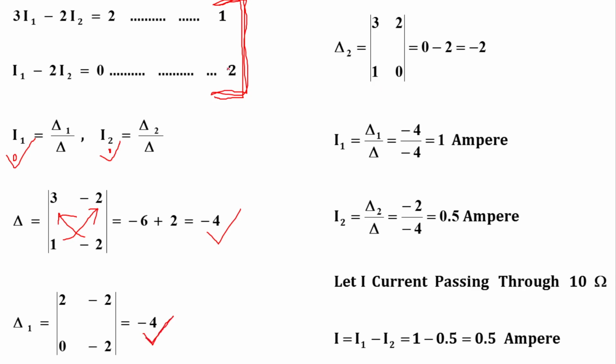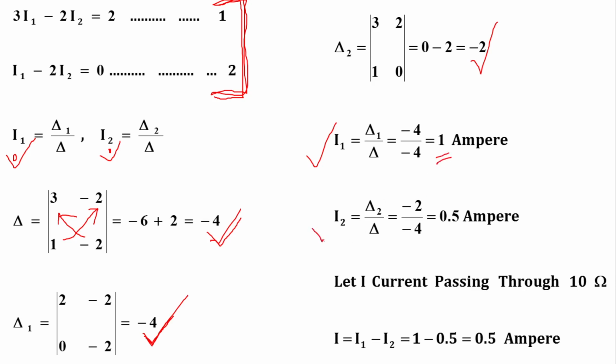And for delta 2 we have to replace the second column of delta with the constant. So delta 2 is equal to 3210. So 0 minus 2 is equal to minus 2. So I can write I1 is equal to delta 1 by delta, and that is equal to minus 4 upon minus 4. Delta is equal to minus 4. Delta 1 is equal to minus 4. So I1 is equal to 1 ampere.